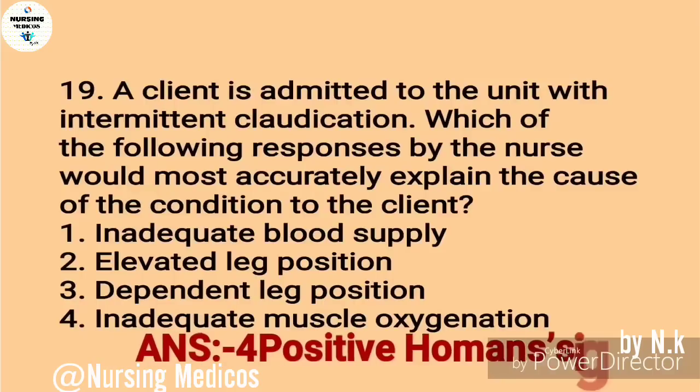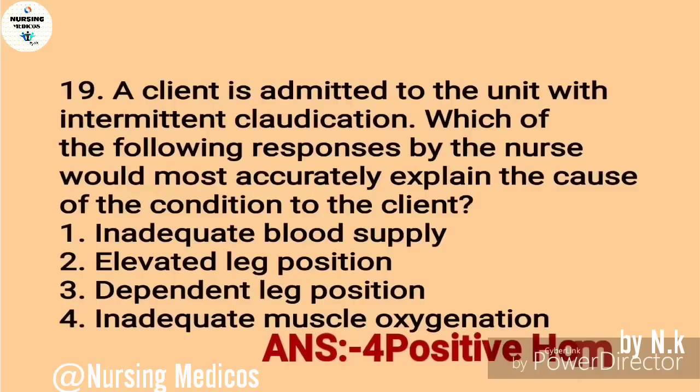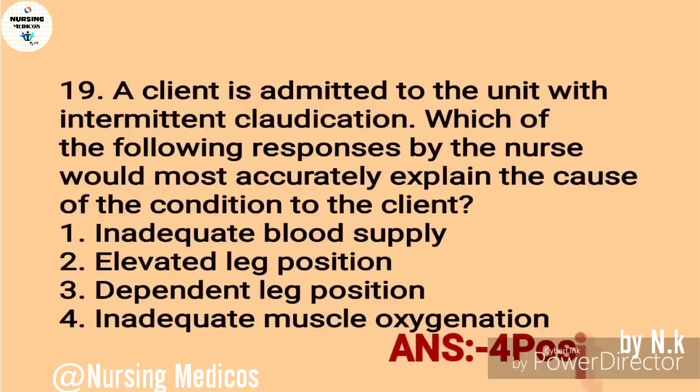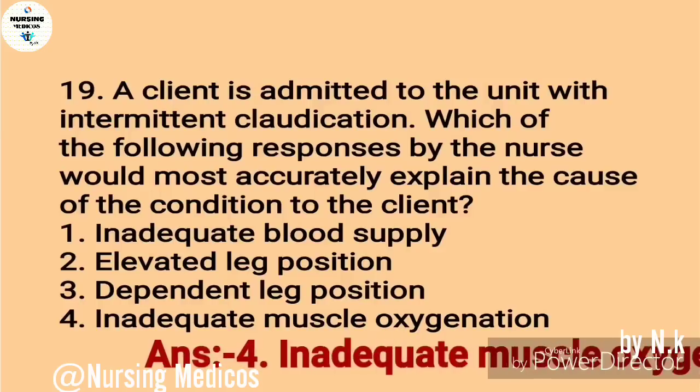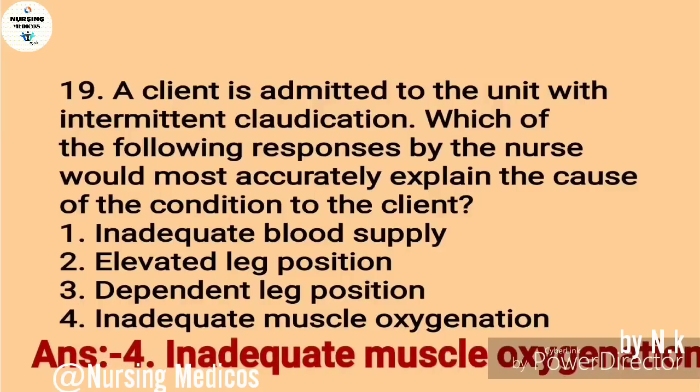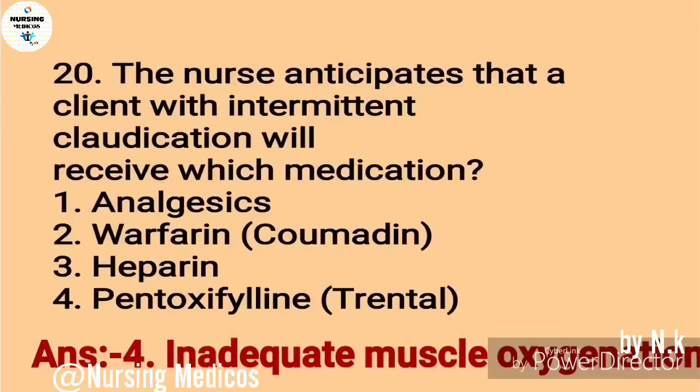Next one is 19. A client is admitted to the unit with intermittent claudication. Which of the following responses by the nurse would most accurately explain the cause of the condition of the client? First one, adequate blood supply. Second one, elevated leg position. Third, dependent leg position. Fourth, inadequate muscle oxygen. The answer is four, inadequate muscle oxygen.